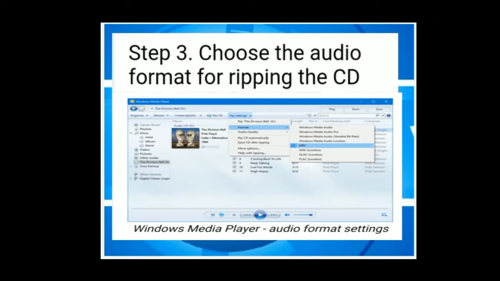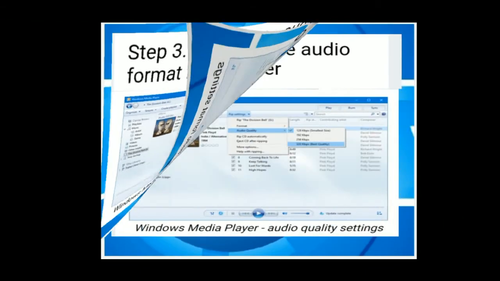Step 3, choose the audio format for ripping the CD. It means you select the audio format: MP3, WAV, there are so many. This one is your music CD, so you select MP3 for ripping, meaning copying CD data to the computer.